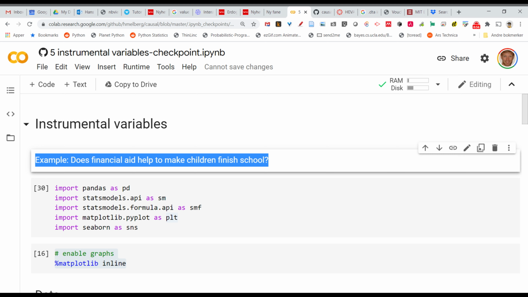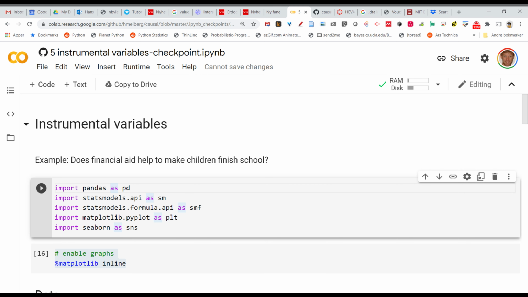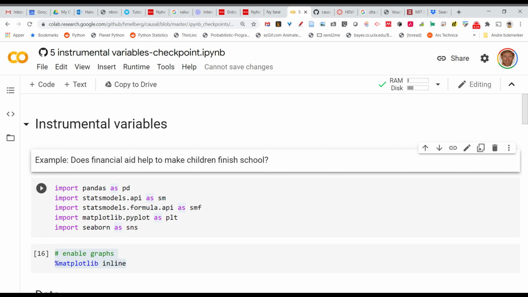And then you have to find an instrument. And the instrument in that case was the month you were born, because that was related to the education, but it should not be related to income directly. In this case, it's financial aid. And we have the same problem, of course, because financial aid, those people, we could just take the average and say, those people who receive financial aid, they do not finish school. So it seems to be bad to get financial aid then.